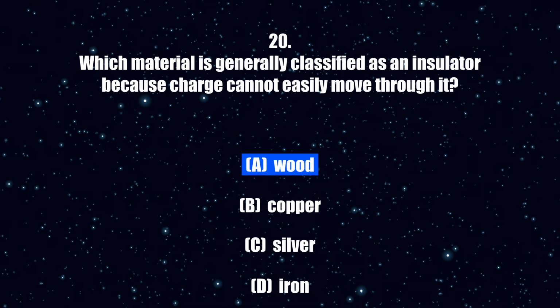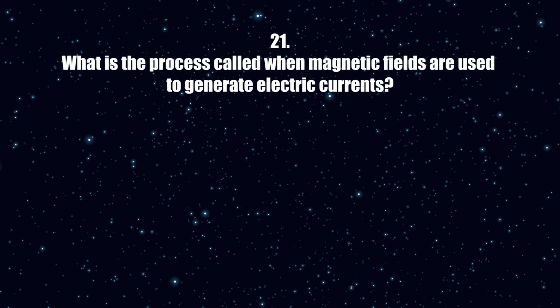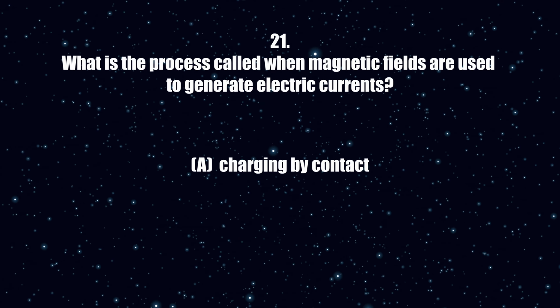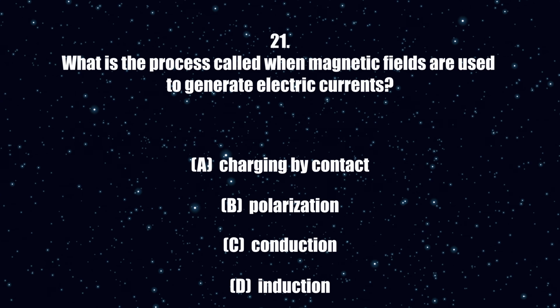The correct answer is A. 21. What is the process called when magnetic fields are used to generate electric currents? A. Charging by contact. B. Polarization. C. Conduction. D. Induction.